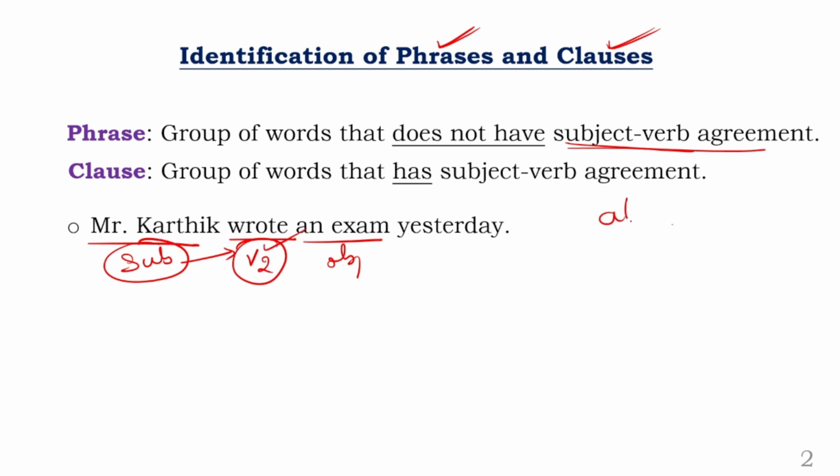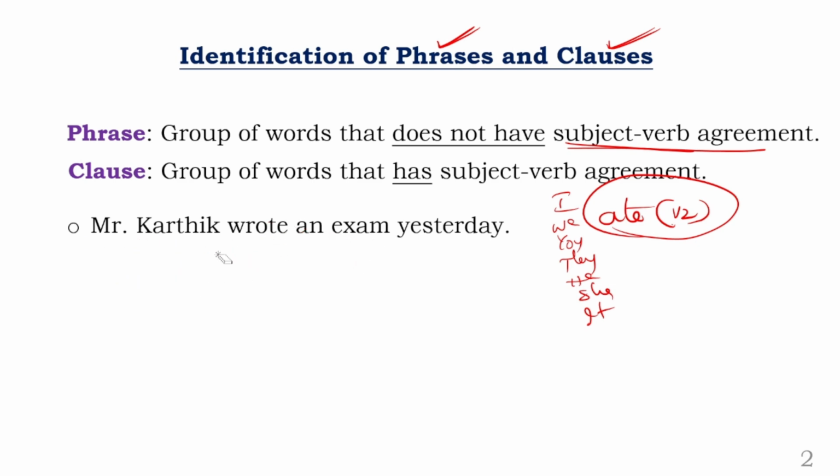See, let us say the word ate is V2. You can say I ate, we ate, you ate, they ate. At the same time, he ate, she ate, it ate. No change. All the subjects can be used with V2 directly without any change, but the statement is in the past. So is there agreement or not? Yes. So this part will become a clause. This part is obviously a clause. Now let's go to one more statement.